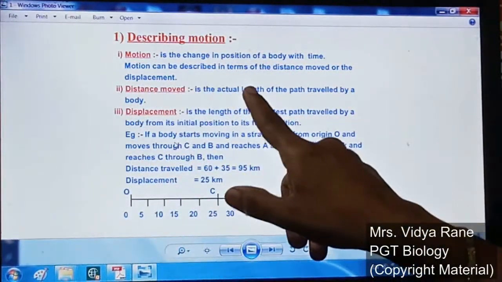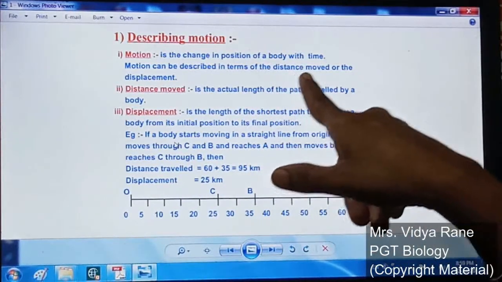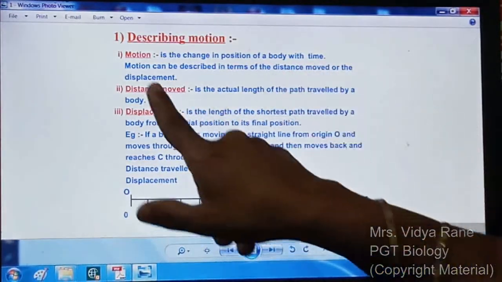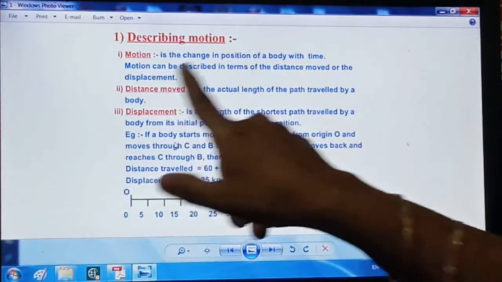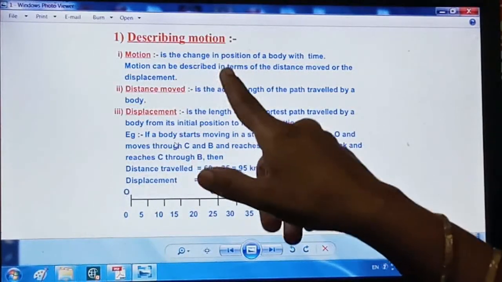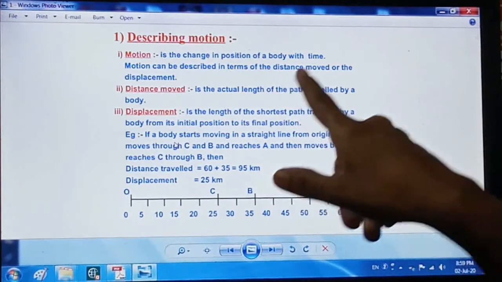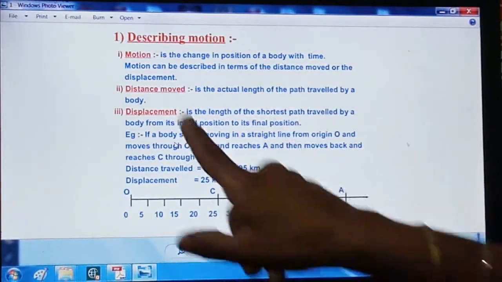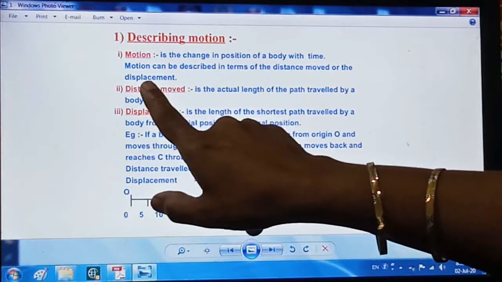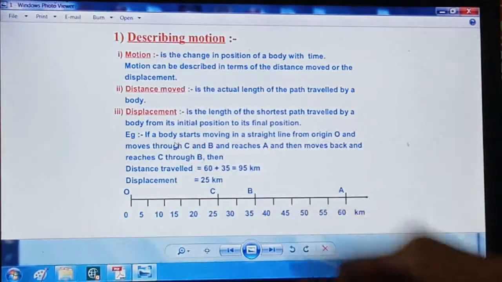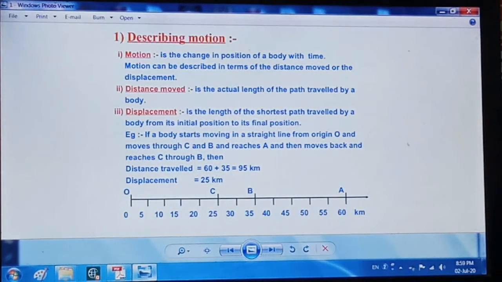Motion can be described in terms of the distance moved or the displacement. Two terms are there. Motion can be described as distance covered or moved, or the displacement that takes place by an object.